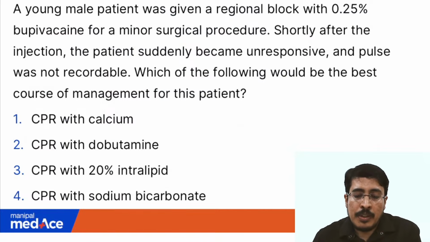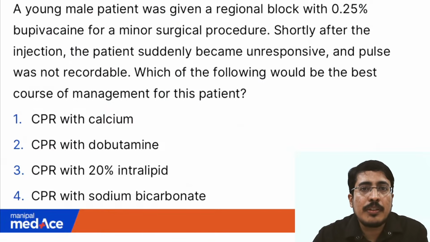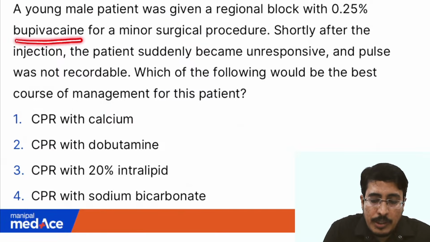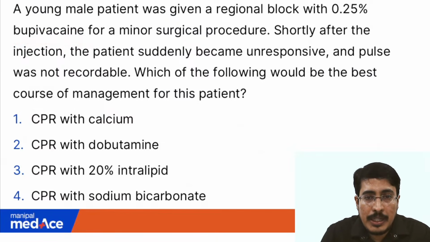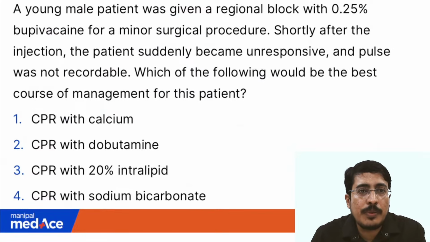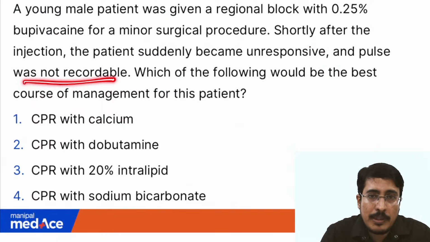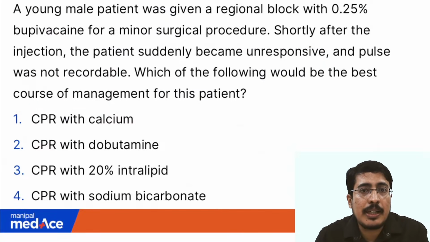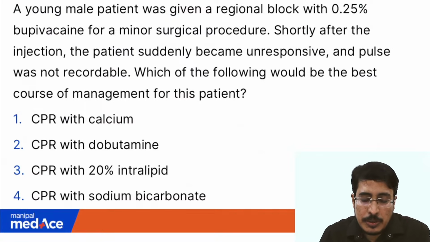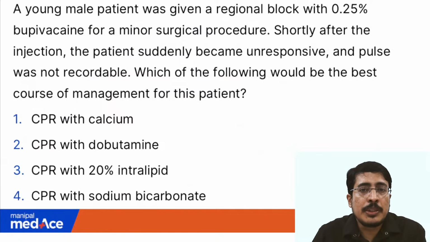Okay, moving on to the next question, that is, a young patient given regional block with 0.25% bupivacaine for a minor surgical procedure. So basically this patient has received a block with bupivacaine, and shortly after the injection, the patient suddenly became unresponsive, pulse was not recordable, that means he has collapsed or probably he has had cardiorespiratory arrest. So they're asking you which of the following would be the best course of management for this patient. So this looks like a direct repeat from previous INICET.